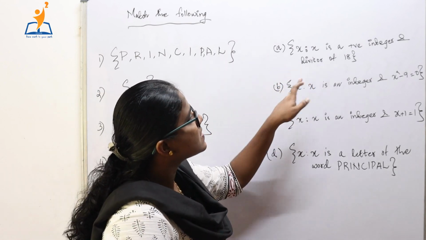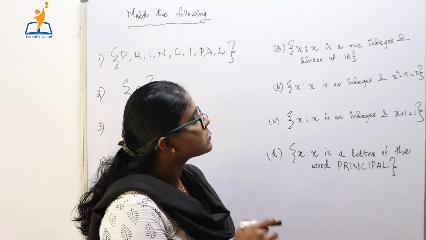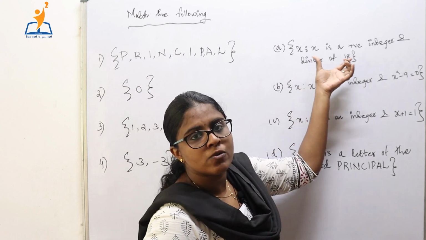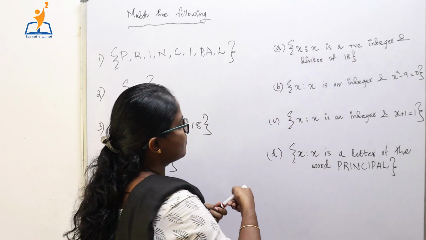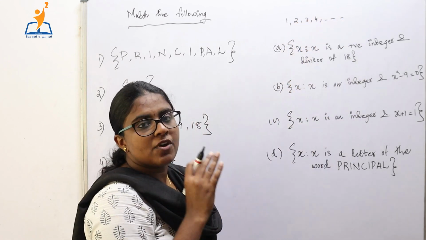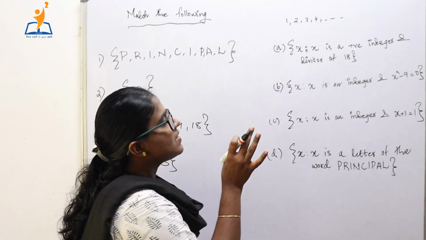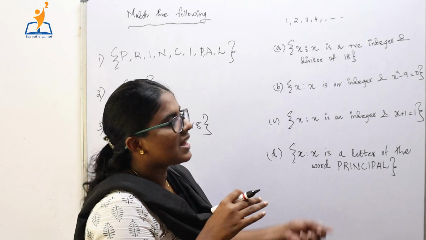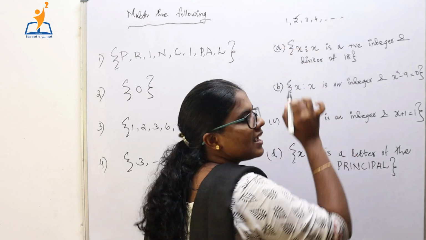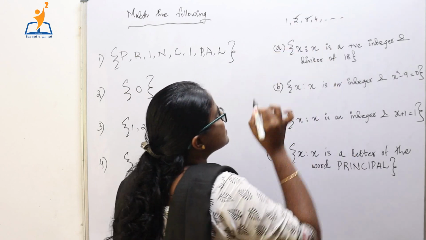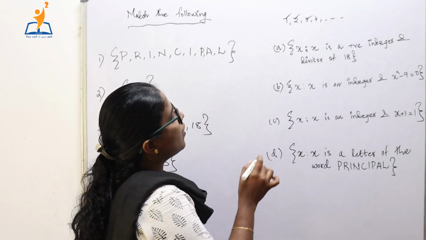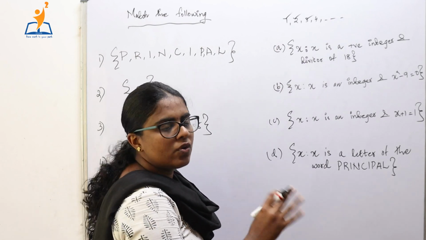First set here is set of all x such that x is a positive integer and a divisor of 18. Now, x is a positive integer. Which all are the positive integers? We know that they are 1, 2, 3, 4, etc. And there is one more condition given: the positive integer which is a divisor of 18. That is, the integers which divide 18. We know that 2 divides 18. Also 3 divides 18. So also 1 divides 18. Now, does 4 divide 18? No, 4 does not divide 18.